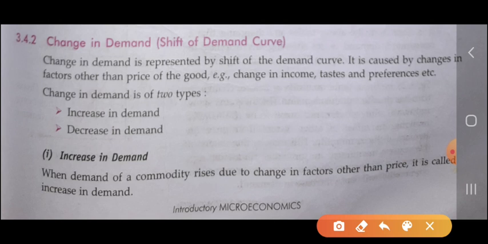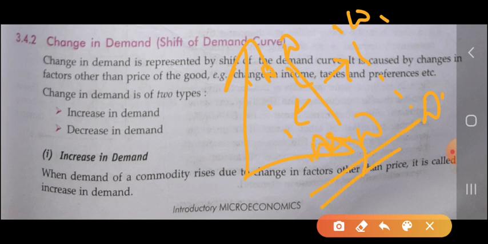In change in quantity demanded, we studied extension and contraction of demand. But in the case of change in demand, the curve will be shifted either rightward or leftward. It is D1, it is D2. In this case the curve will shift rightward or leftward.